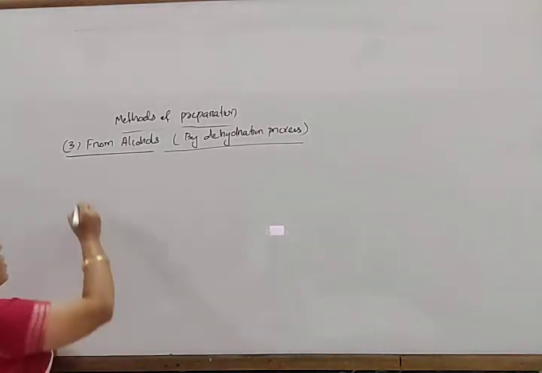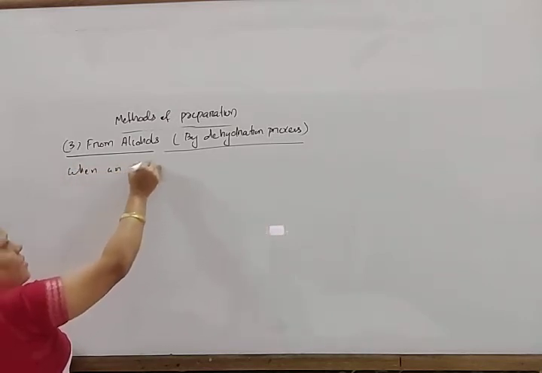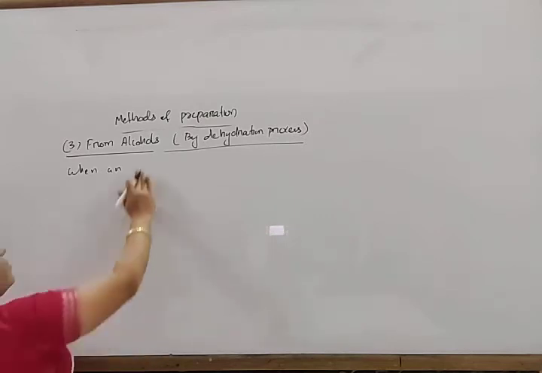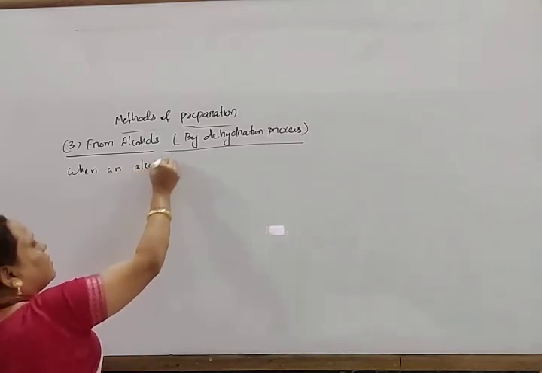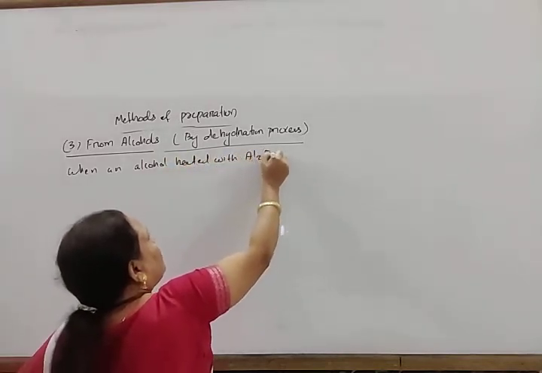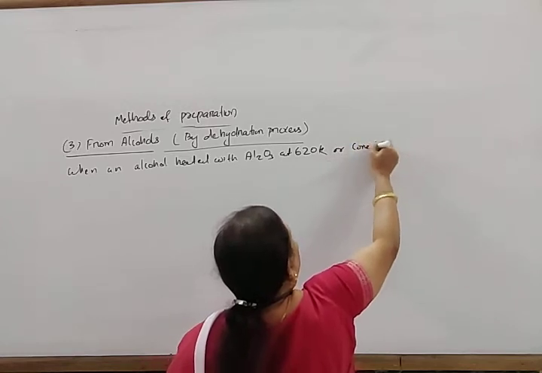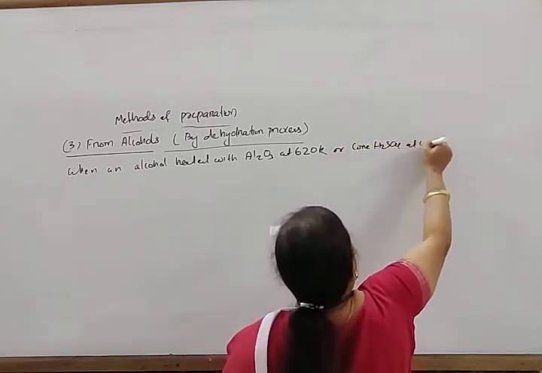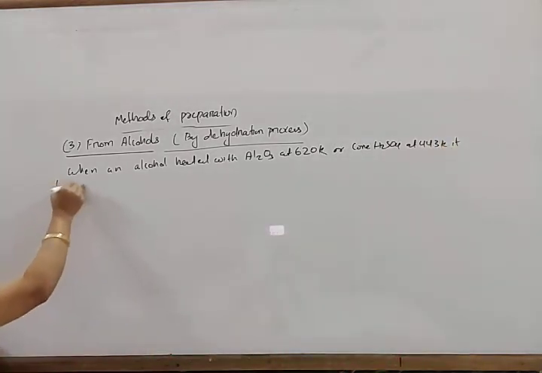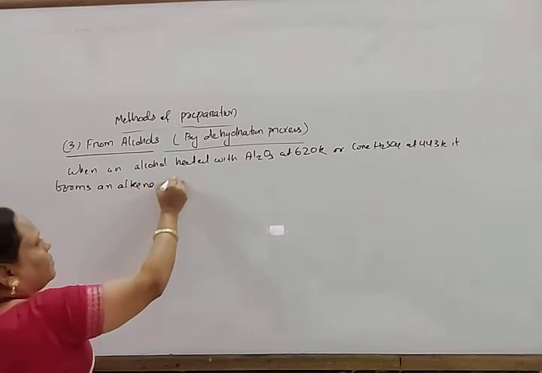So when an alcohol is heated with aluminum oxide at 620 Kelvin or concentrated sulfuric acid at 443 Kelvin, it forms an alkene by removal of water.